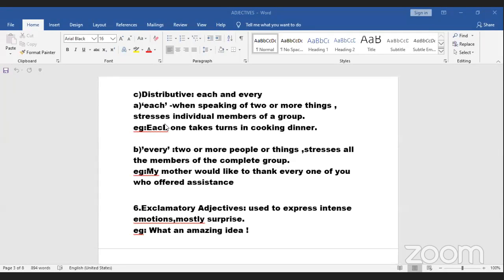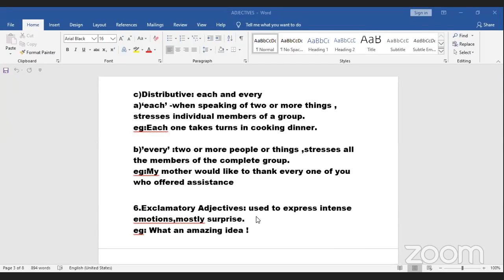That means each one in the family, an individual person, takes turns in cooking dinner. But see the sentence, my mother would like to thank every one of you. That means the whole group who offered assistance, my mom is thanking everyone. I'm talking about the members of the complete group. So this is another thing.